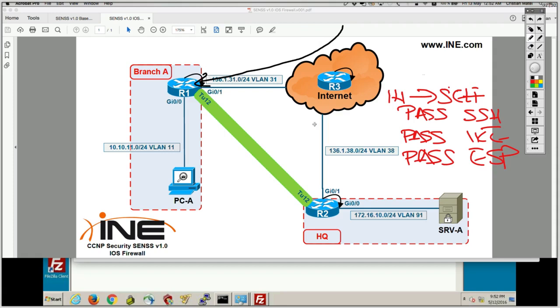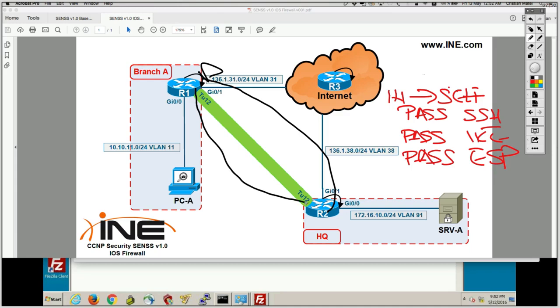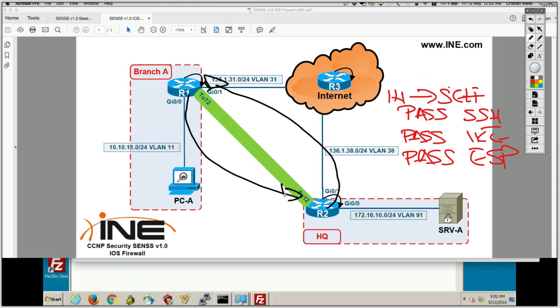Or when I send an IKE packet from router 2 to router 1, so from the internet to the self zone, why is the return packet allowed? Because router 1 also has to send an IKE packet to router 2, so from self to the internet. Likewise, when I send an ESP packet from router 2 to router 1, internet to self zone, why is the ESP return packet allowed to come in, which is self to internet zone?